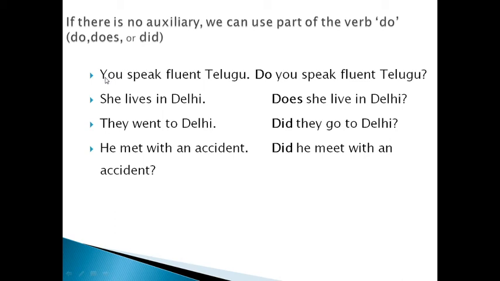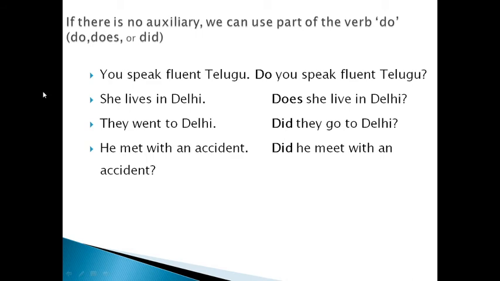Another model: if there is no auxiliary, what do you have to do? Identify the tense of the sentence, then use do, does or did. If there is no auxiliary verb like am, is, are, was, were, you read the sentence, try to identify the tense, and according to the tense, use do, does, or did.